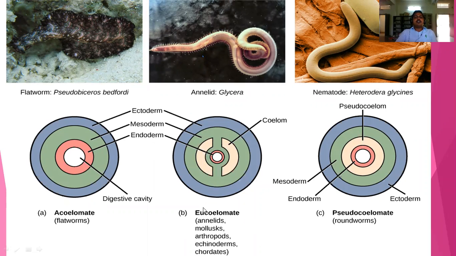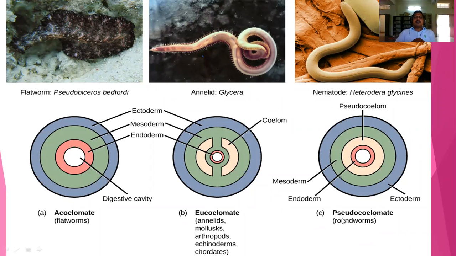That's why it is called eucoelom. Eucoelomates are generally annelids, molluscans, arthropods, echinoderms, and chordates. From the annelid phylum onwards, all the higher organisms have a eucoelom.